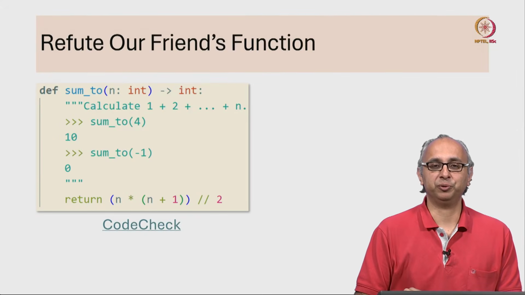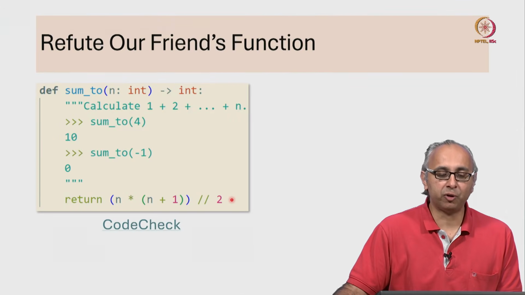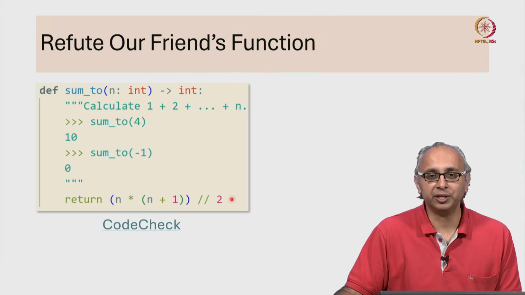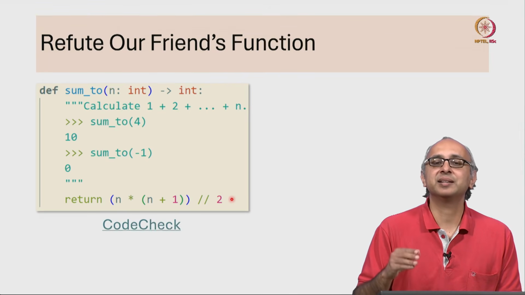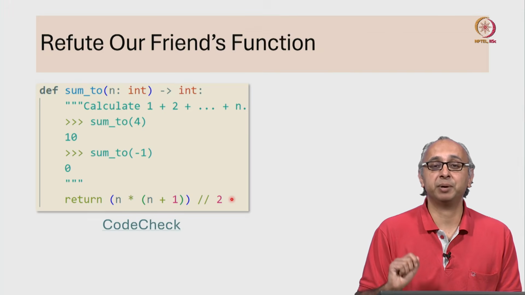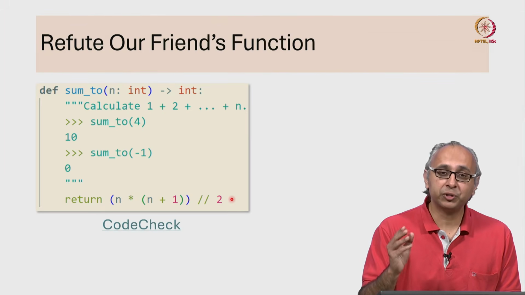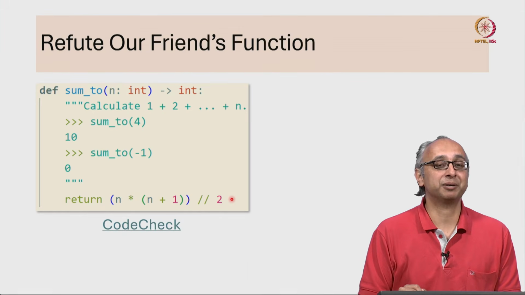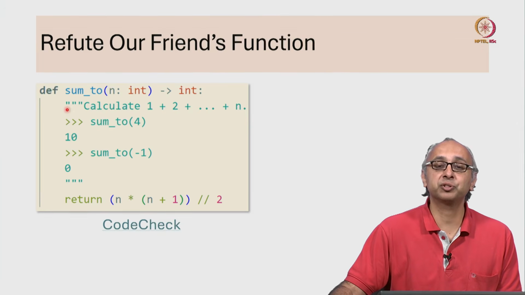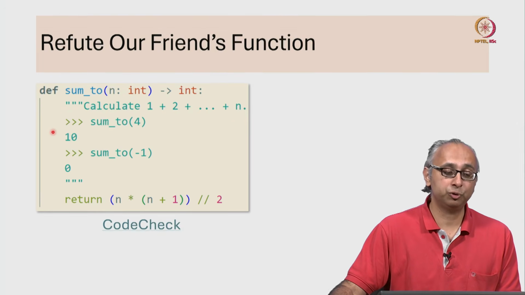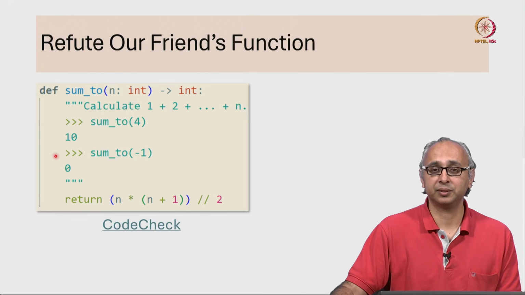Here is our friend's code. It uses a formula that you probably saw in school. The sum of the numbers from 1 to n is n times n plus 1 divided by 2. A few important things to keep in mind about our friend's code. Notice that they have a docstring and they have 2 doc tests.